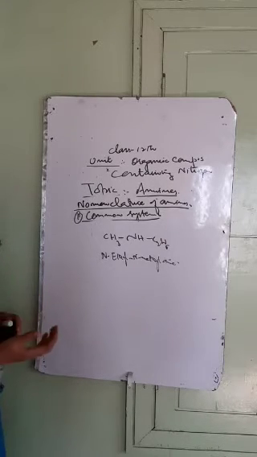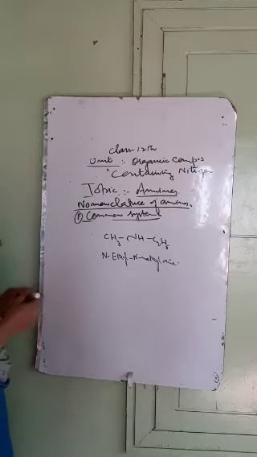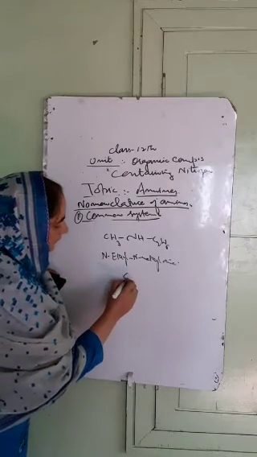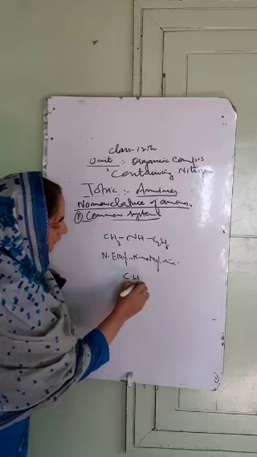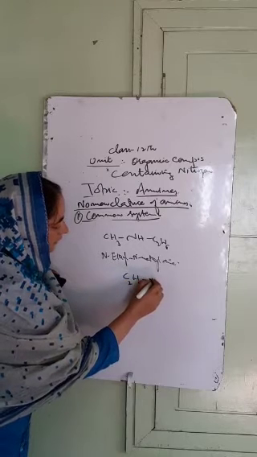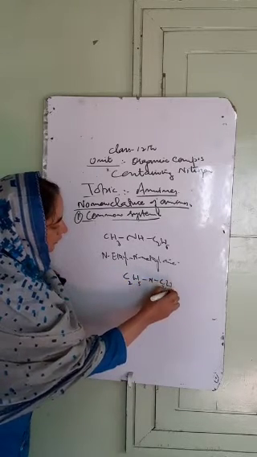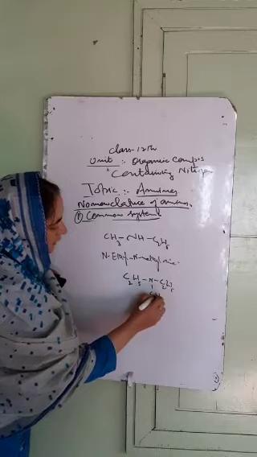So according to the first system of nomenclature, where these are named as alkyl amines, the alkyl group is named, then we add the word amine. Similarly, we have C2H5NHC2H5 and C2H5. What is the name of this amine?